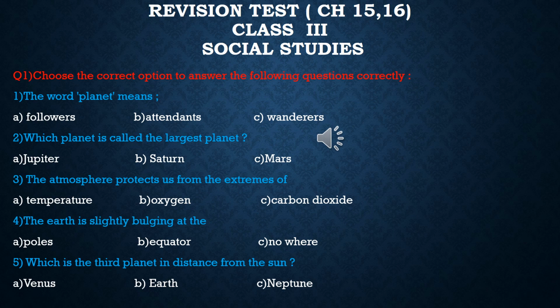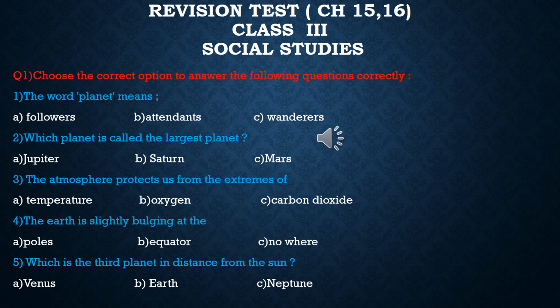Number 3. The atmosphere protects us from the extremes of temperature, oxygen or carbon dioxide. So you have to tick the correct answer. Number 4. The Earth is slightly bulging at the poles, equator, nowhere. So just now I told you Earth is slightly bulging at one place. You have to think about that and tick it.